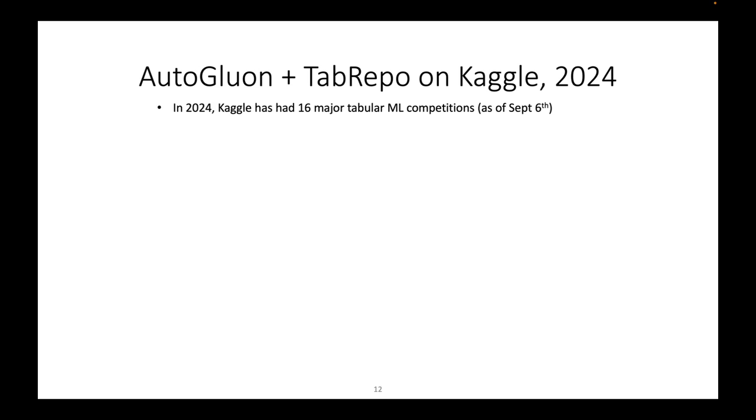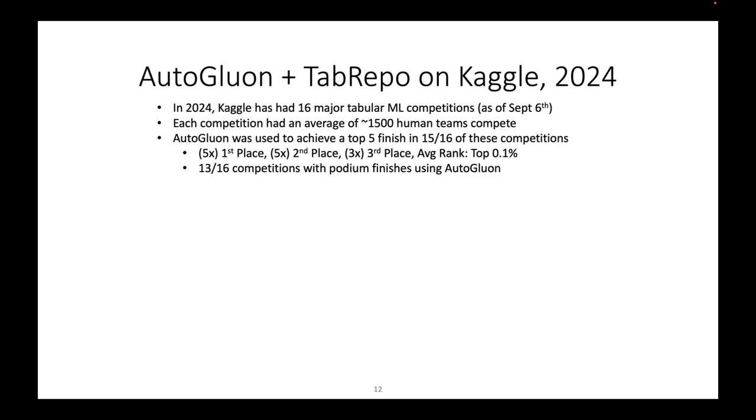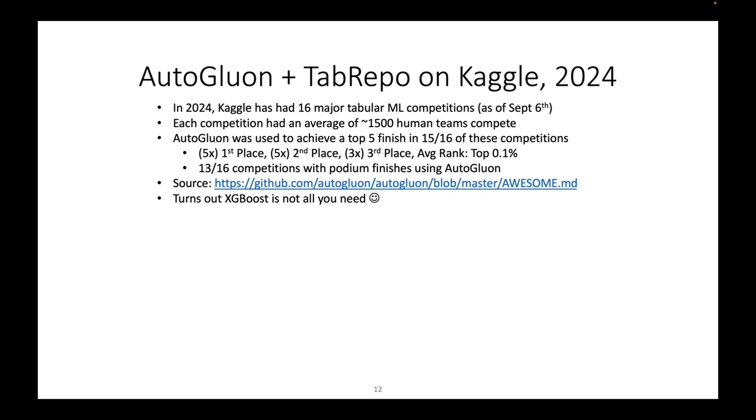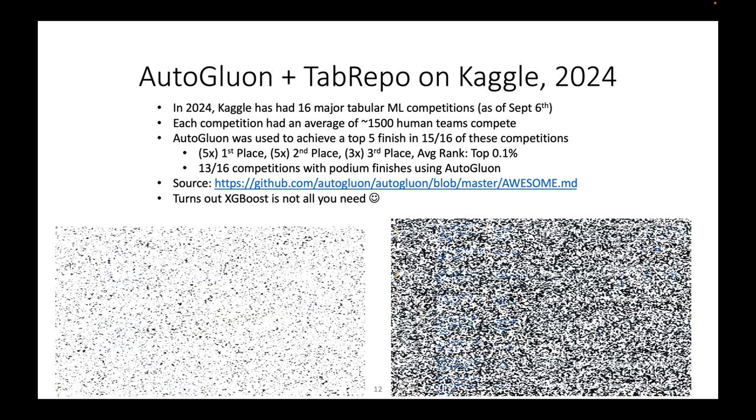And then on Kaggle, we have 16 major ML competitions in 2024, and AutoGluon was able to achieve a top 5 finish in 15 out of 16 of these competitions. So that's AutoGluon with TabRepo's portfolio. And 13 out of the 16 competitions with podium finishes. So it turns out XGBoost is not all you need.